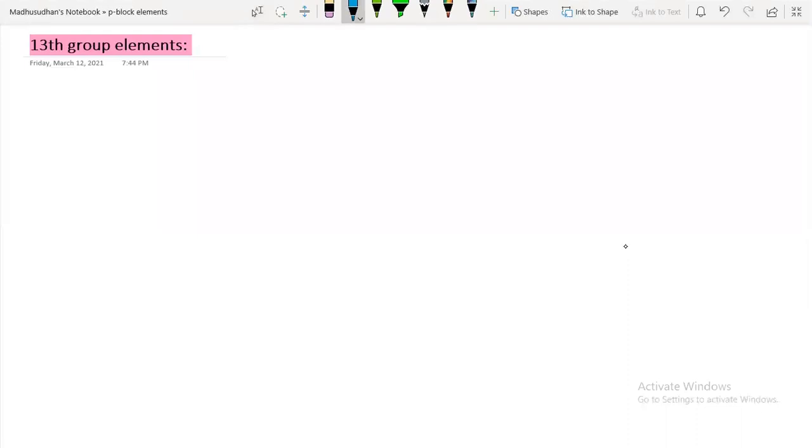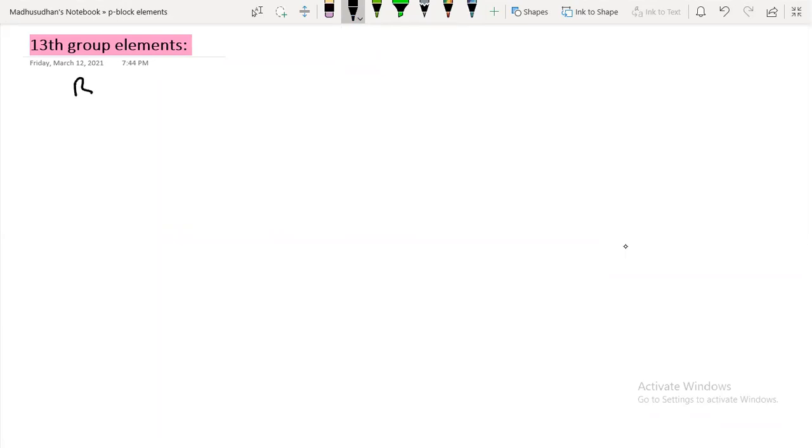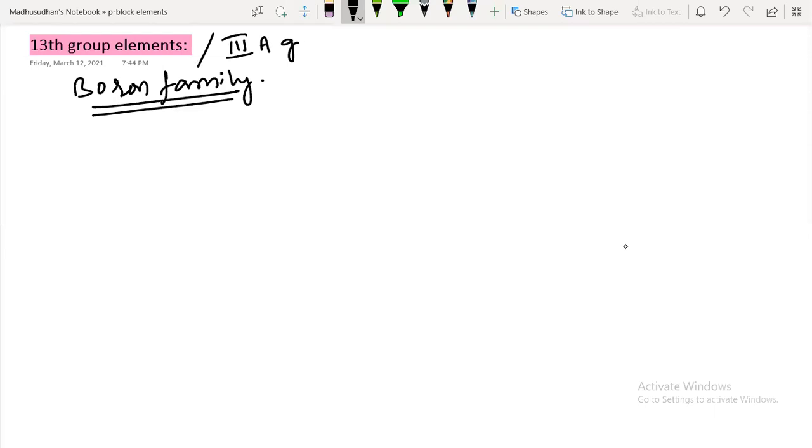So I'll write all the group elements first. The 13th group elements are also called the boron family, because they follow the boron element, isn't it? The 13th group is also called the IIIA group in Roman numerals. So the group elements I'm writing are boron, aluminum, gallium, indium, and thallium.